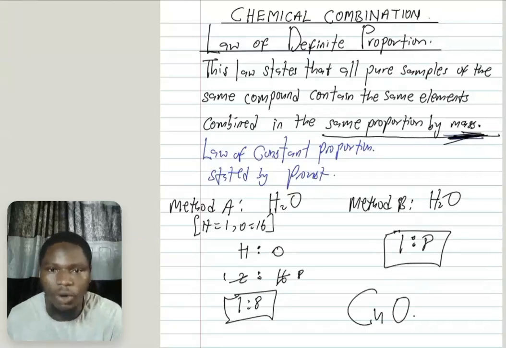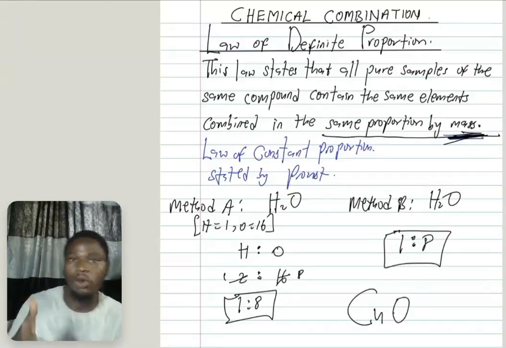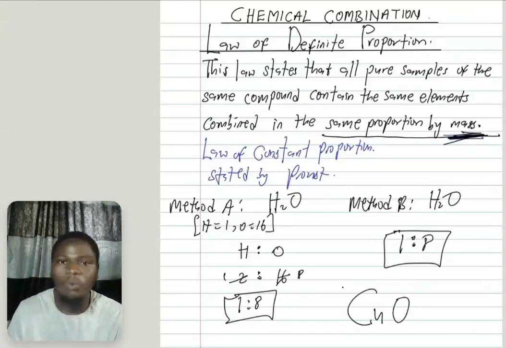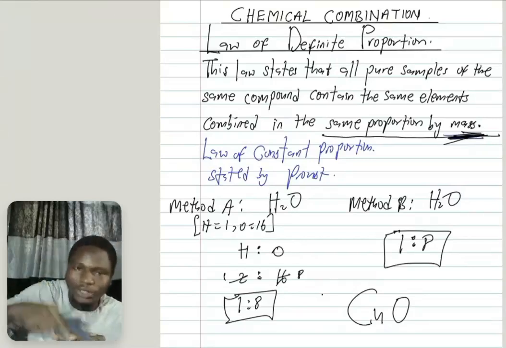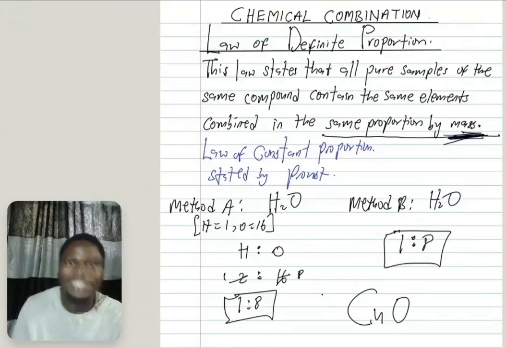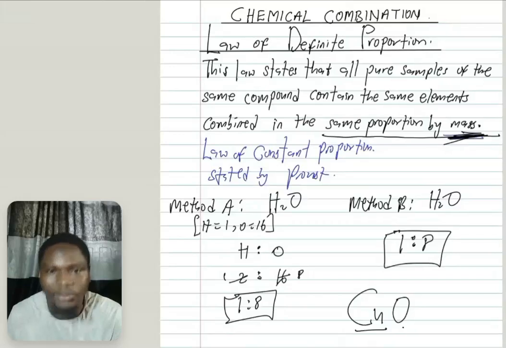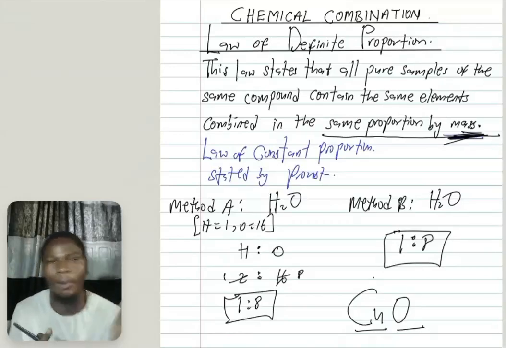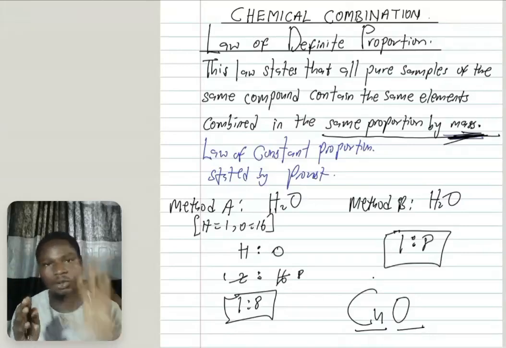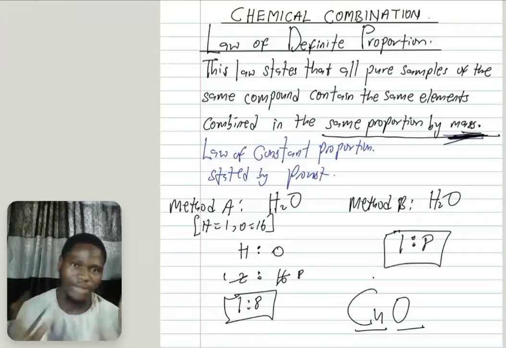This compound is called copper 2 oxide. Now, we have several methods to produce copper 2 oxide, about 3 or more than 3. No matter the method you are using to produce copper 2 oxide, the ratio of copper to oxygen by mass will always be the same in all the compounds. If it's not the same, then this law is not obeyed. That is what it's telling you. I believe that is clear.